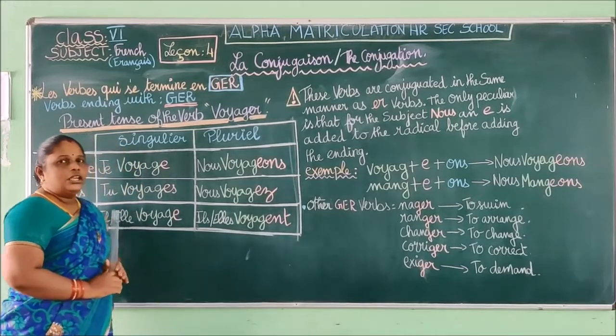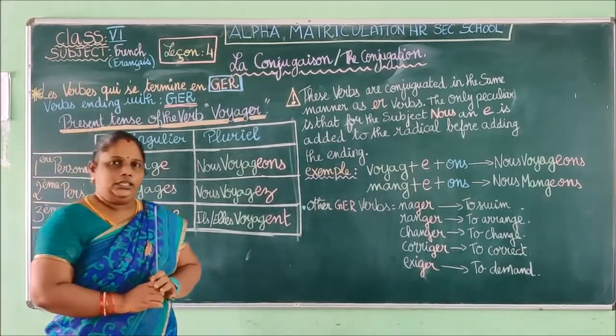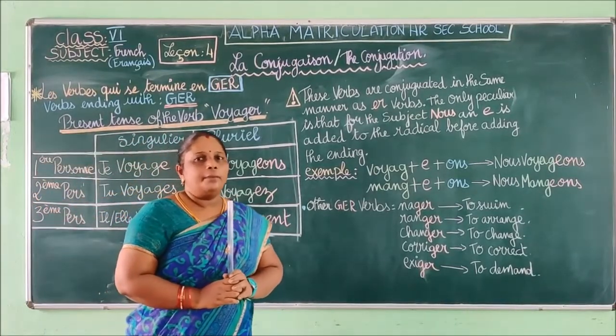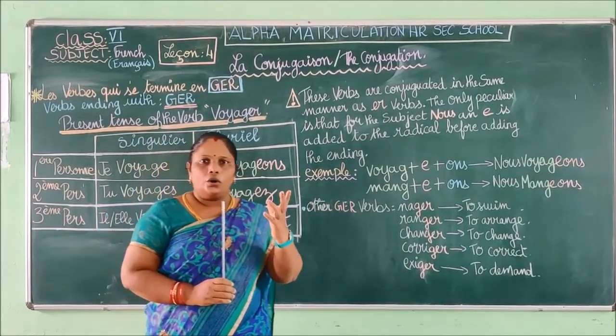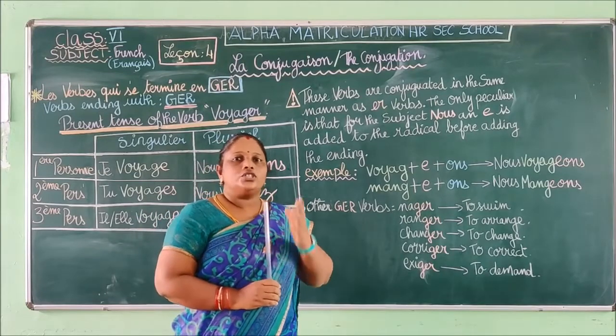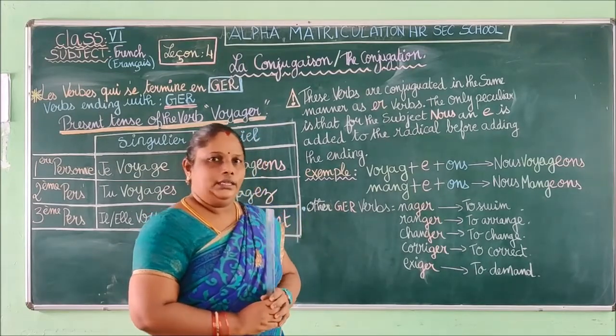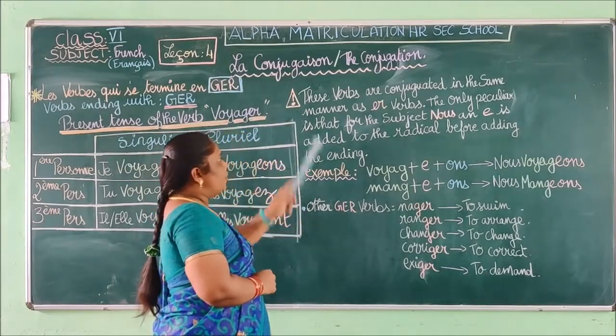Why? Because if you are not adding an E, the sound will come voyagons. So the sound will come gon. To get the sound jon, we are going to add an E. So this is the format.